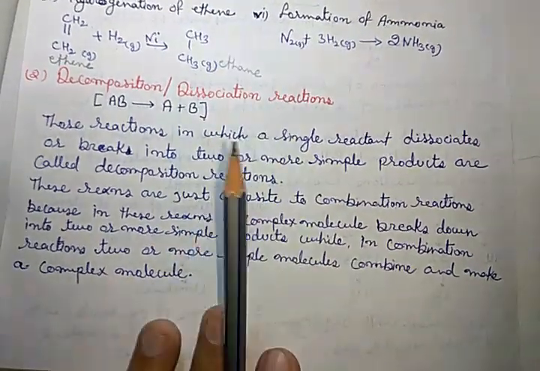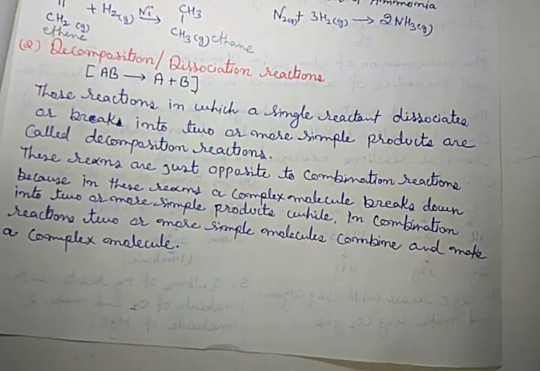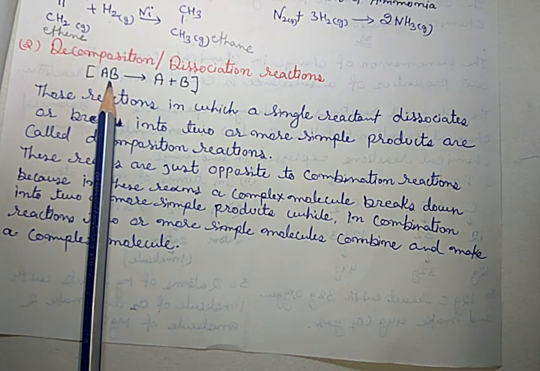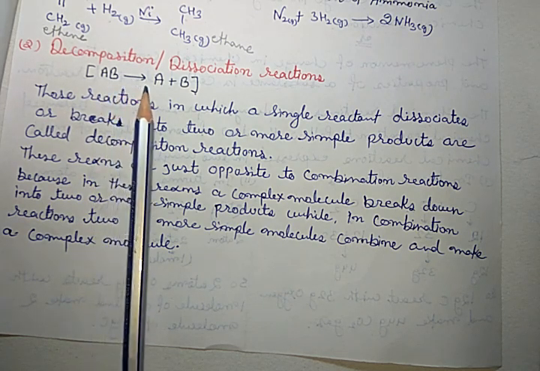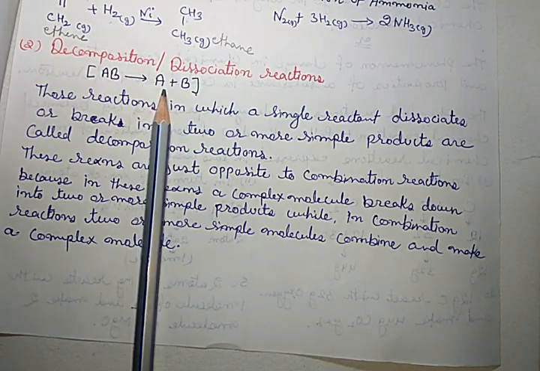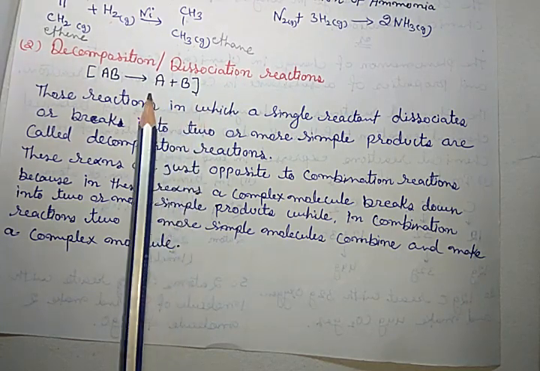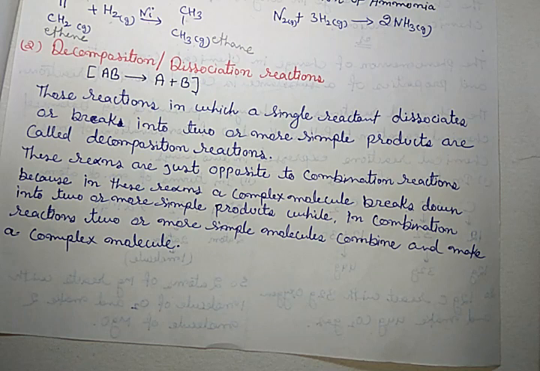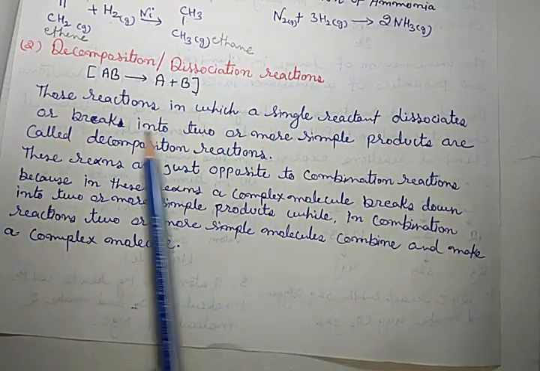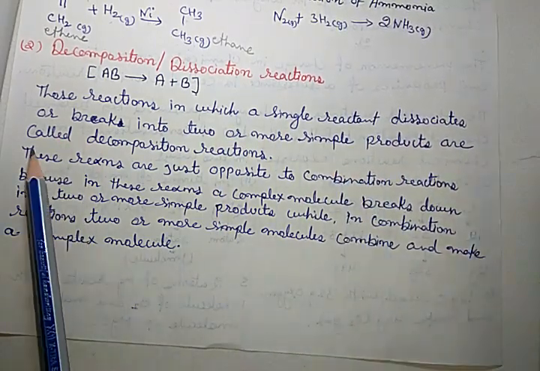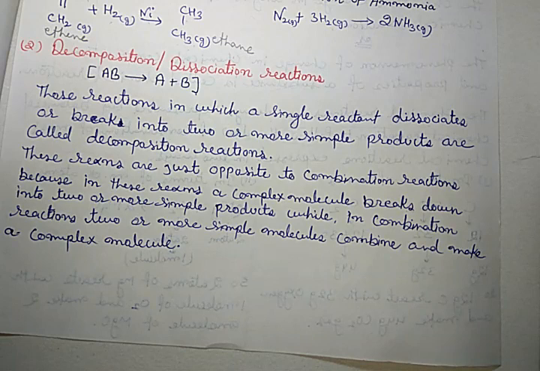Okay. Second is decomposition reaction or dissociation reactions. In these reactions, a single reactant dissociates or breaks into two or more simple products. So we can say that those reactions in which a single reactant dissociates or breaks into two or more simple products are called decomposition reactions.